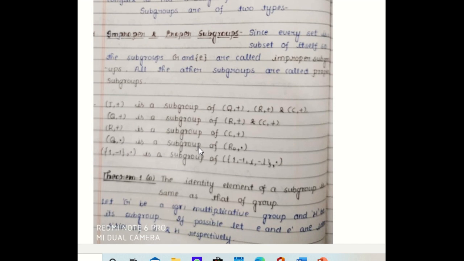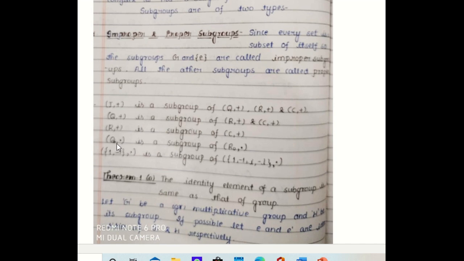As we already discussed, the set of integers with respect to addition forms a group. Also the set of rational numbers, real numbers and complex numbers form additive groups. So the additive group of integers is a subgroup of Q+, R+ and C+. Similarly, the additive group of rational numbers is a subgroup of the additive groups of real numbers and complex numbers, and the additive group of real numbers is a subgroup of the additive group of complex numbers.